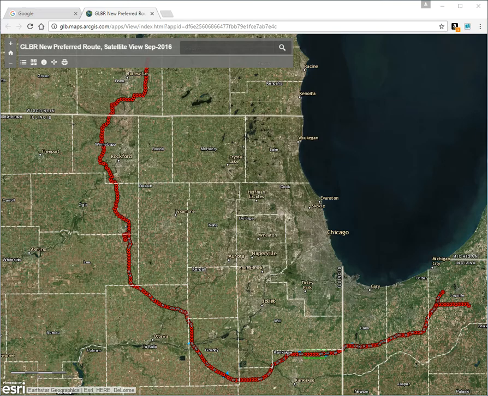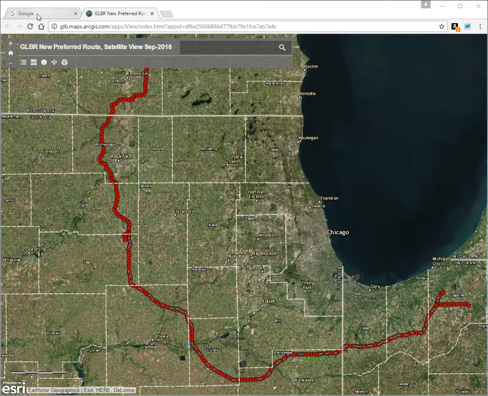Welcome to an informational video on how to submit environmental impact comments to the federal government's Surface Transportation Board. This is more specifically for those impacted by the proposed Great Lakes Basin Railroad. Here you see one of the routes proposed.